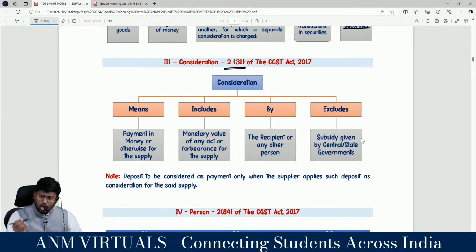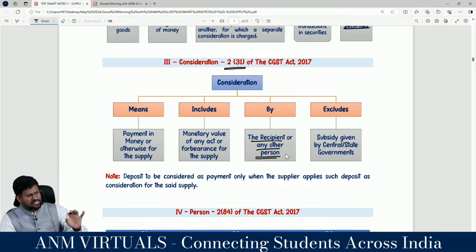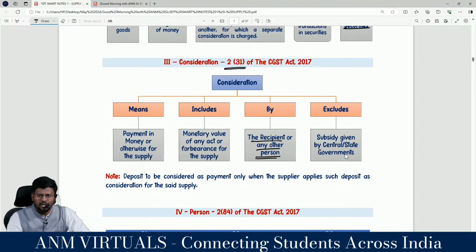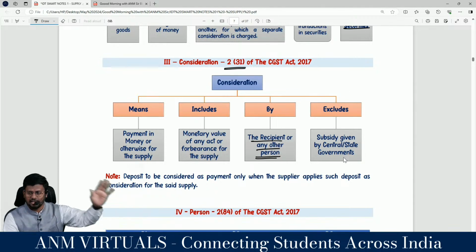It includes monetary value of any act or forbearance for the supply, that is, for making a supply, whatever you do in monetary value or whatever you forbear is also consideration, whether by the recipient or any other person. It does not matter whether the recipient or any other person gives the consideration. And it excludes subsidy given by central government and state government. Government subsidy is not included. Correct? Yes sir.